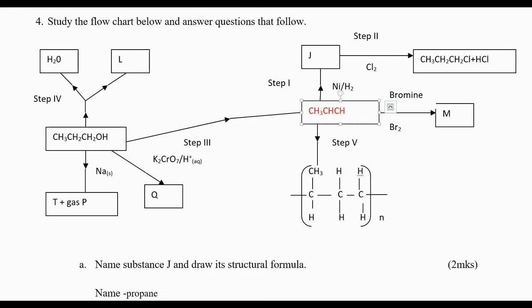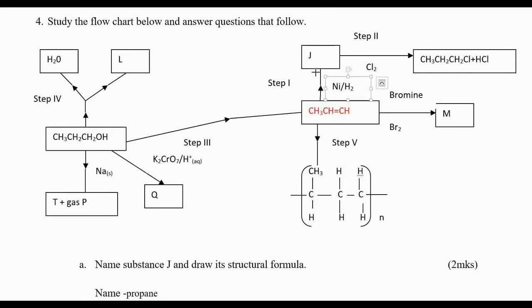To make things easy for you, the double bond is always there. So this one is an alkene. How many carbons are there? There are 1, 2, 3. So that one is propene. You should know that. Now we have the arrow from propene going up. So we are going from propene to J.